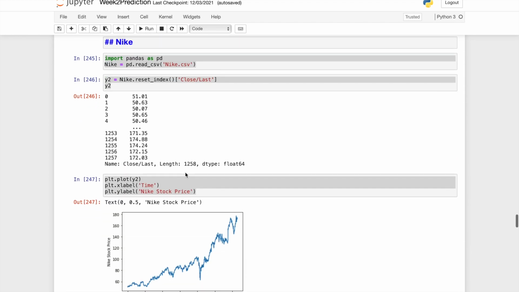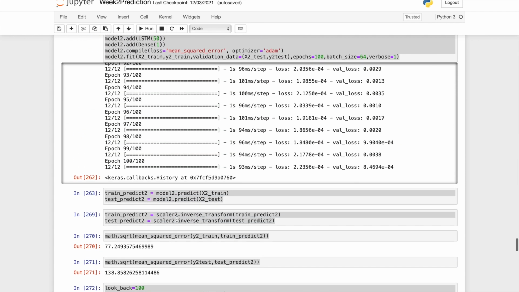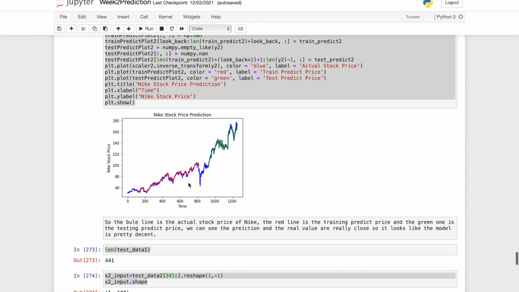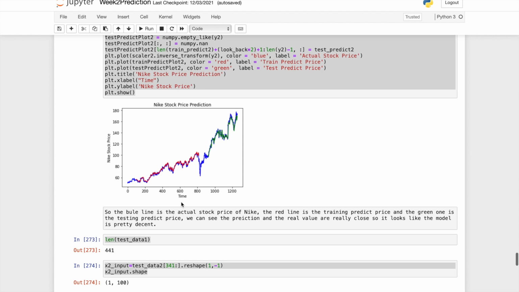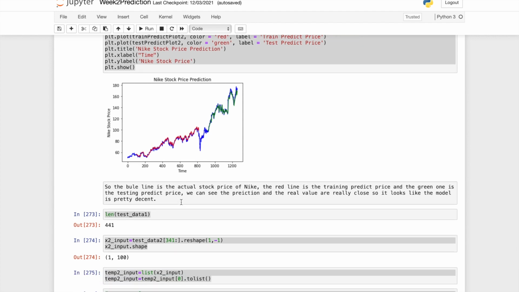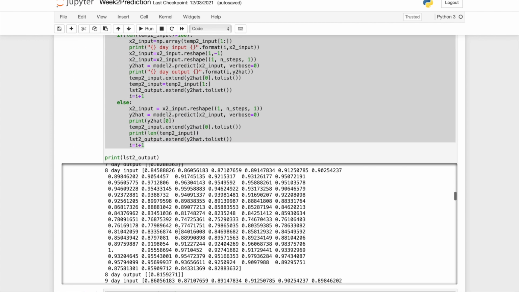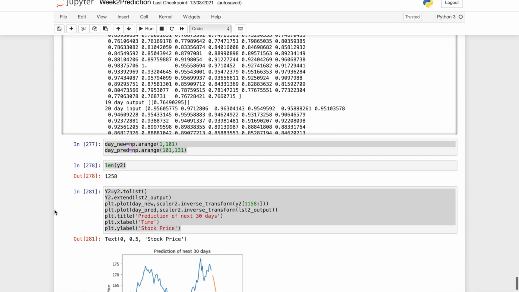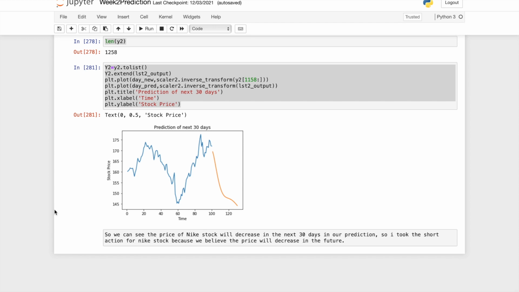And I did the same prediction for Nike company. Here is the comparison of the predicted price and the actual price. It looks like the model is pretty decent, because we can see the real value and our prediction value are very close here. And we'll do the next 30 days prediction. The results we can see here is the price will go down in the next 30 days, so we decided to short this stock also.